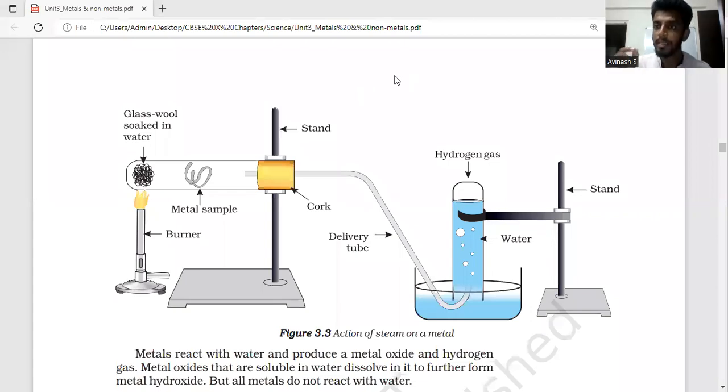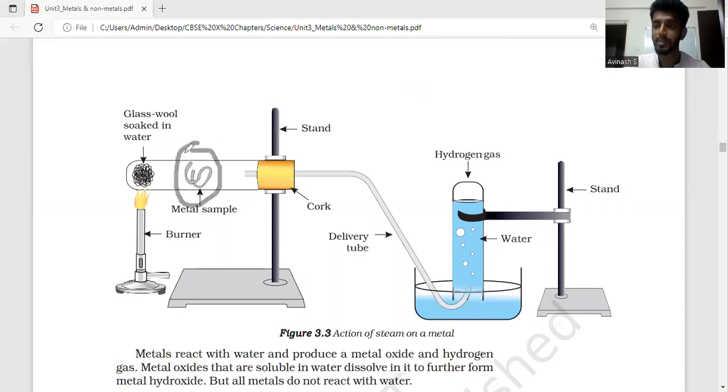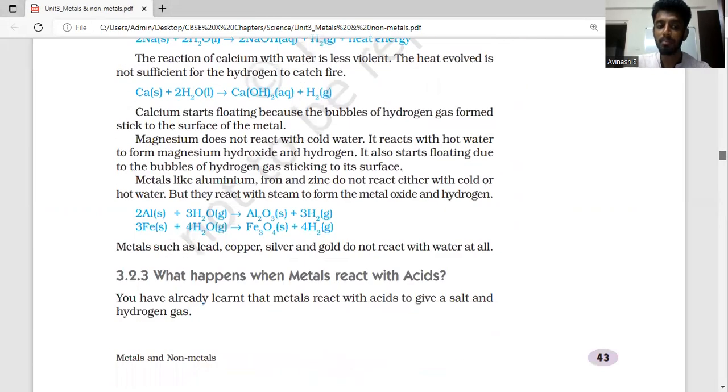So we do know how a metal will react when put into cold water or hot water. But how does a metal react with steam is something that we need to understand. This is a setup and apparatus given in the textbook. Whichever metal you want to react with steam is taken in the test tube, which is placed horizontally. The metals that will react with steam are aluminium, iron, zinc. So they will be reacting with steam.